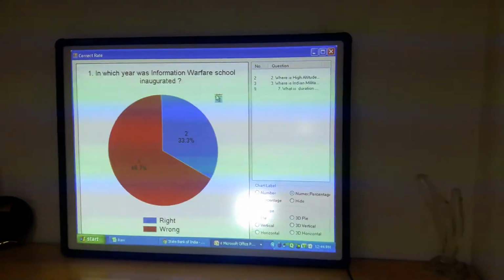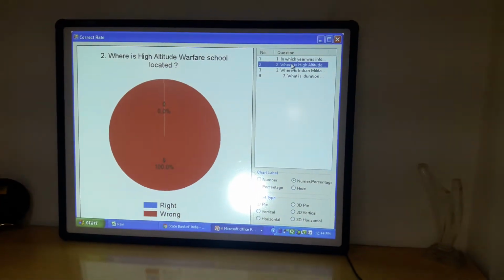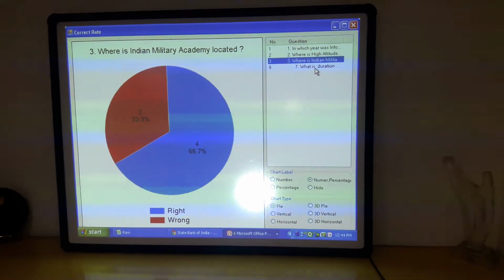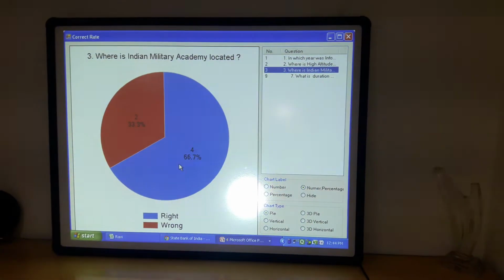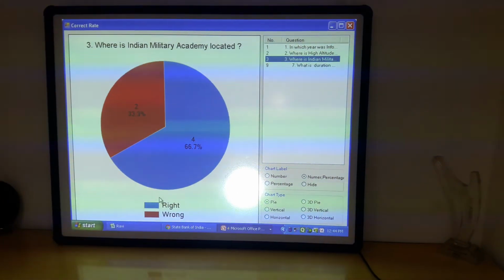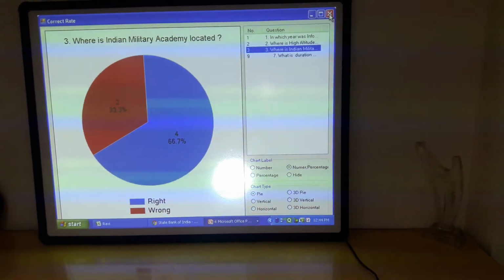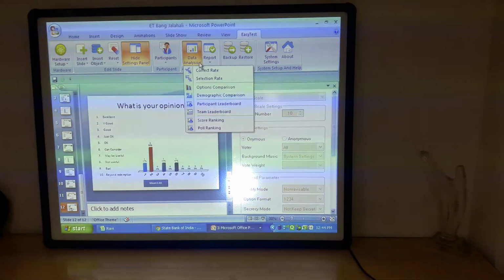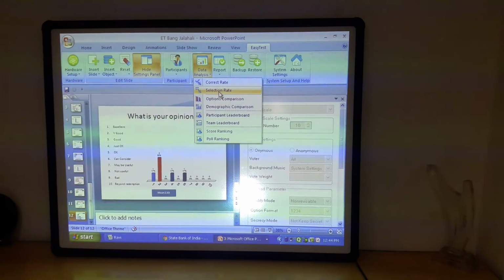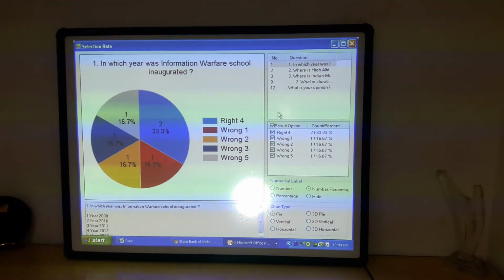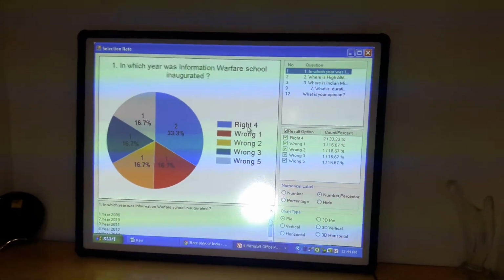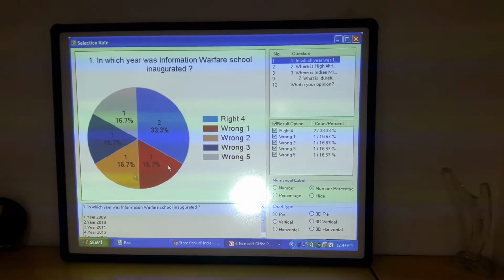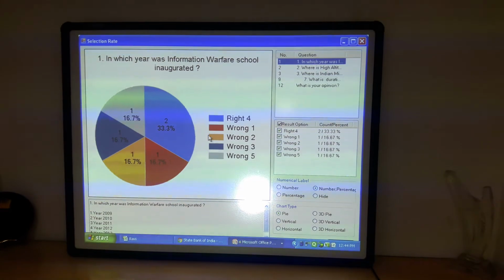Now for the results. The correct rate question wise. As you can see, we are going to get how many people answered correctly by the color matching. In this question number 3, 4 people answered correctly and 2 people answered wrongly. But the teacher is more interested if the students are wrong. What are they selecting? How wrong are they? This is the classic case. In this question, 2 people selected option 4 which is right, 1 selected option 1 which is wrong, 1 selected option 2 which is wrong, and so on and so forth.